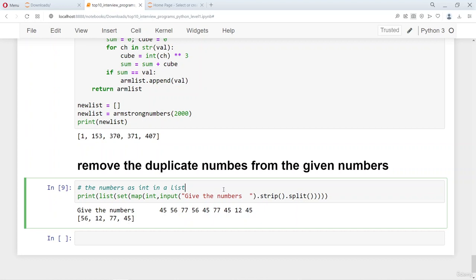So these are the 20 programs which are most often tested even for some senior Python professionals. And if you are learning Python, you need to understand these 20 questions, so that you can write code on your own for these questions, and you get a hang of writing Python programs as well.